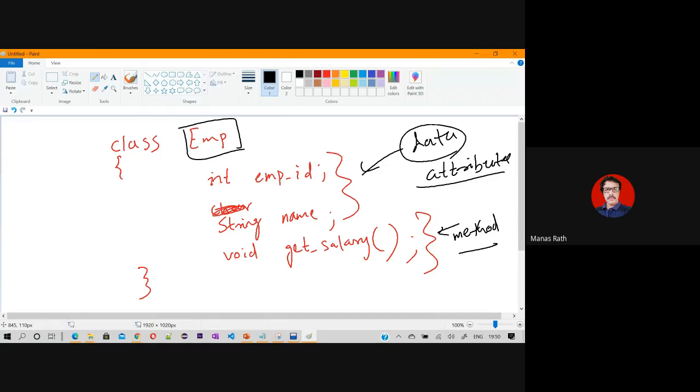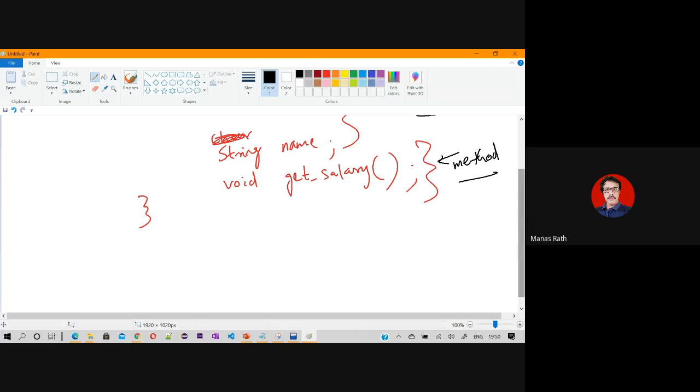Now, if you are able to create objects from it, like in Java, we used to write emp person1 = new emp, then we say this will be an object.